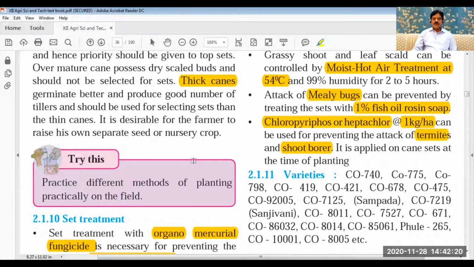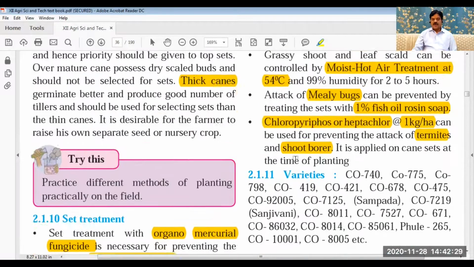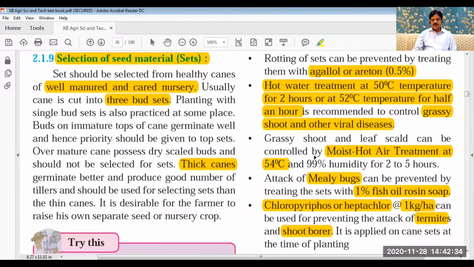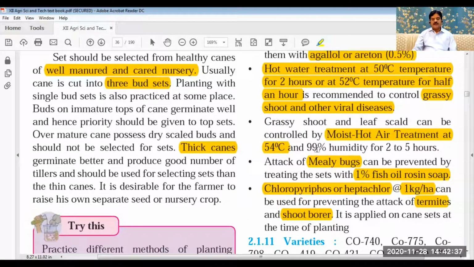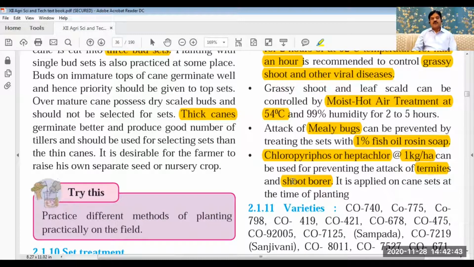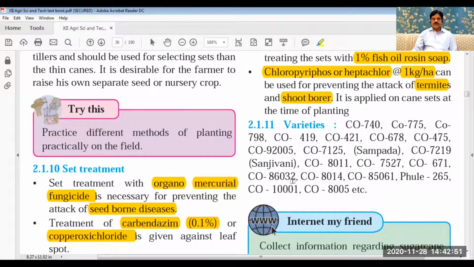So in sugarcane, which are the treatments to be given? Number one, organomercurial fungicide treatment; number two, carbendazim or copper oxychloride; number three, agallol or aretan; number four, hot water treatment; number five, moist hot air treatment; and then chlorpyrifos. It doesn't mean that all treatments will be given. This set treatment depends upon the soil and climatic condition. If the soil is already infected, if in the previous sugarcane crop there were some diseases, then we have to give different treatments.